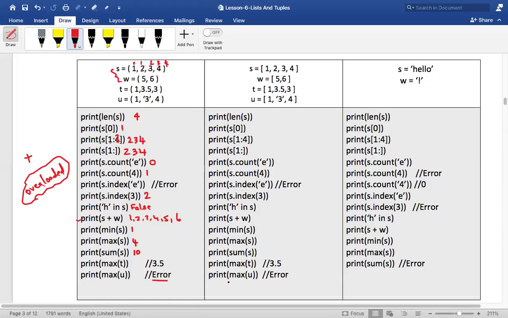Akshada, can you unmute yourself? I'm giving permission. Tell me your doubt. Sir, you told that if we are performing concatenation, then it is stored in different memory locations.